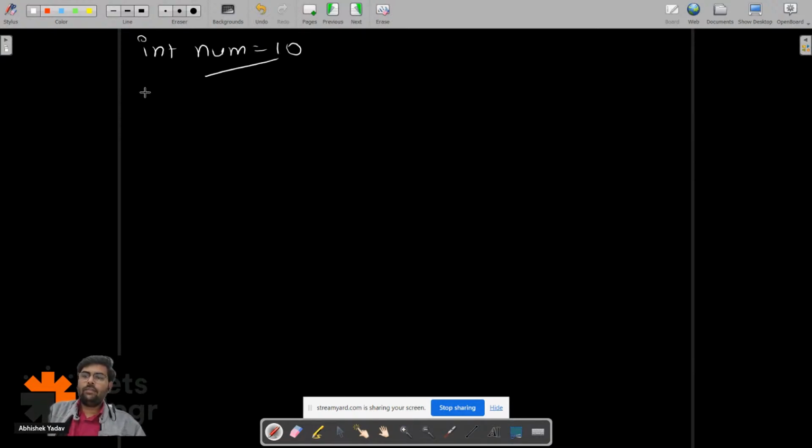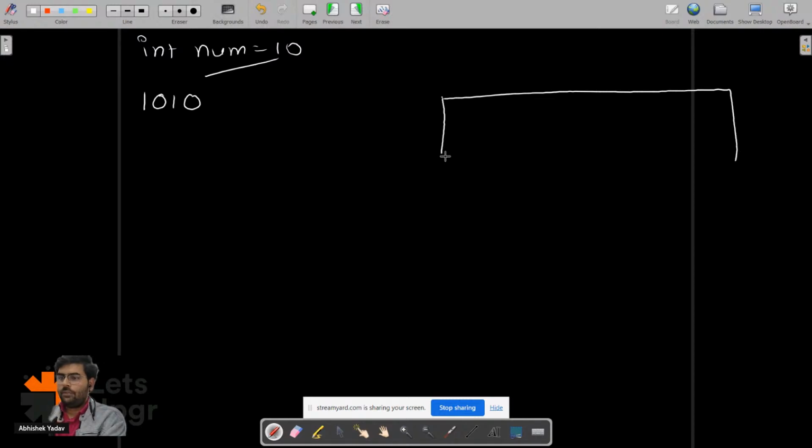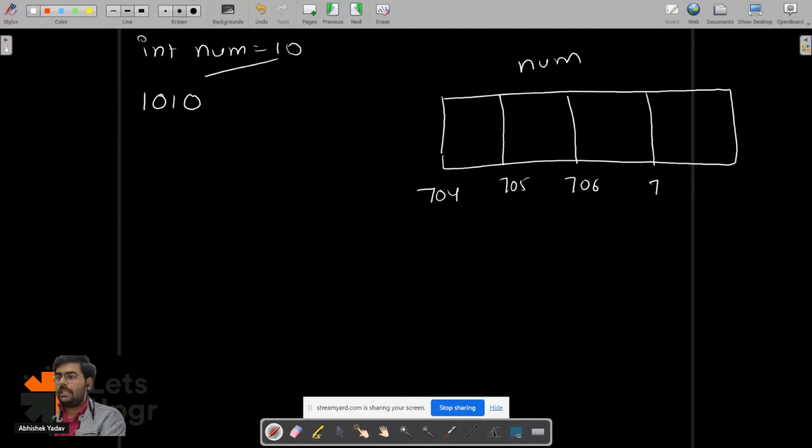Let me take the same example here, that is int num is equal to 10, and I am saying that here the binary format of 10 is 1010. Let's assume this 4 bytes is allocated to the variable num, and let's assume the starting address is 704. This will be 705, 706, 707 and 708 here, right everyone? So I have this 1010.